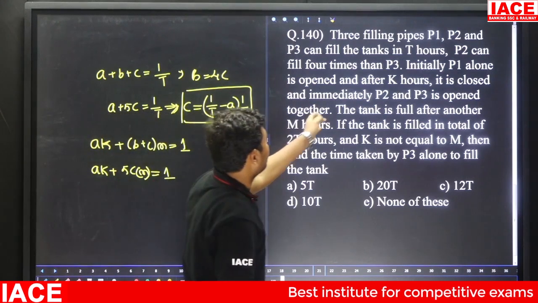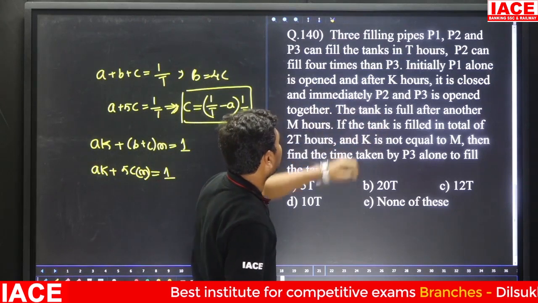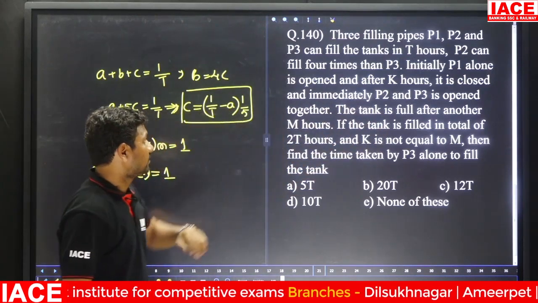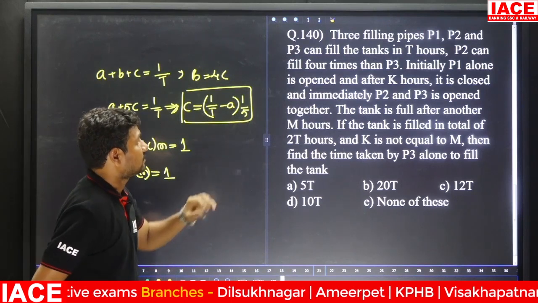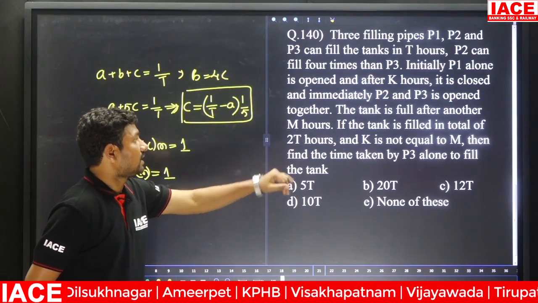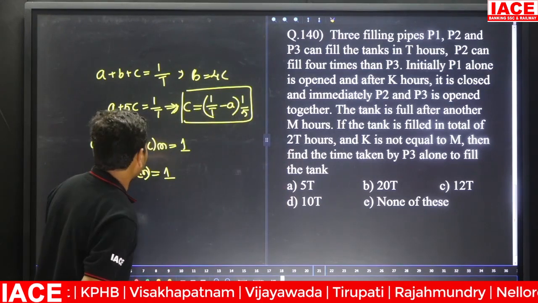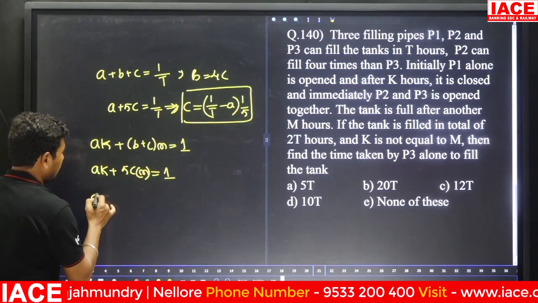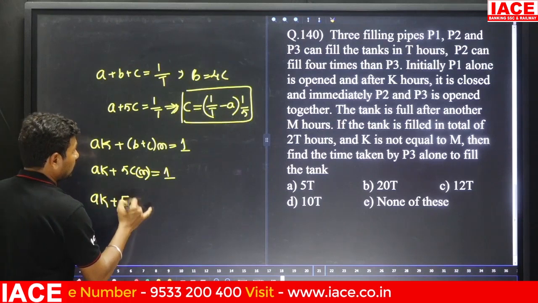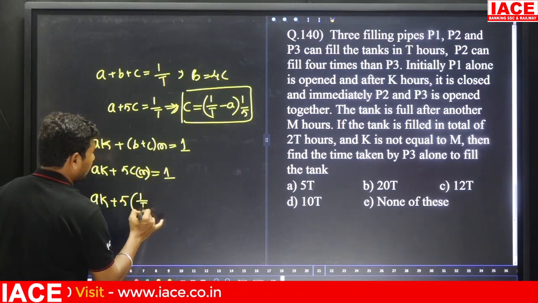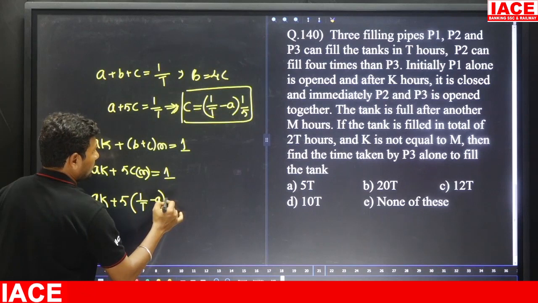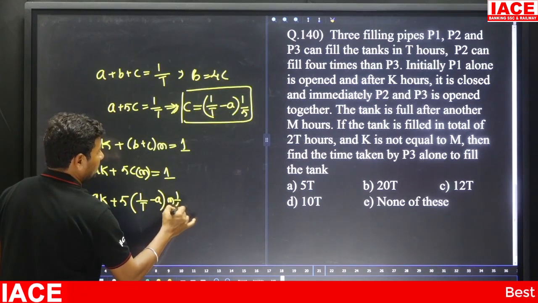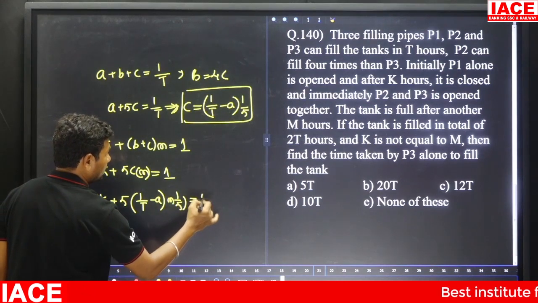Then it is closed and immediately P2 and P3 are opened. The tank is full after another M hours. If the tank is filled in T2 hours and K is not equal to M, then find the time taken by P3 alone to fill the tank. Here C is equal to, what is the value we have to substitute, AK plus 5 into 1 by T minus A into M into 1 by 5 is equal to 1.